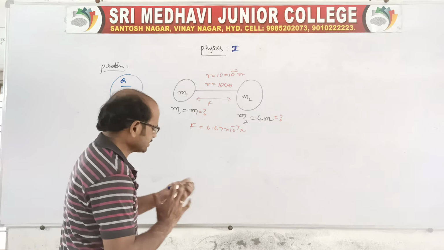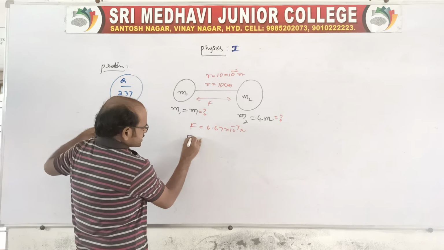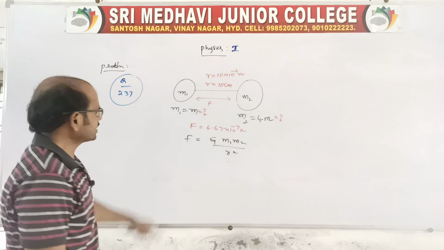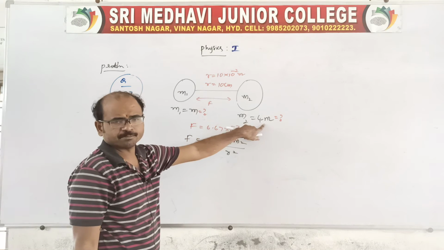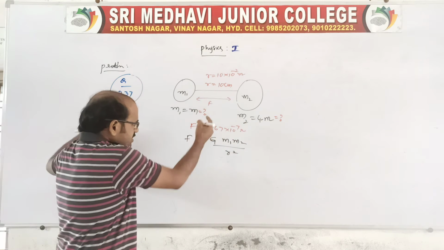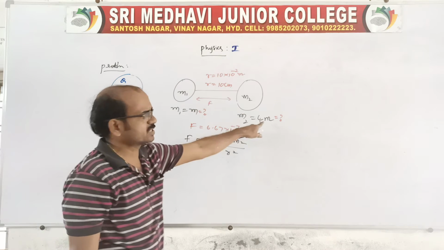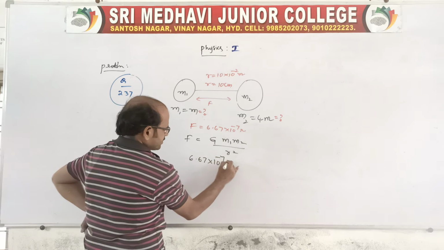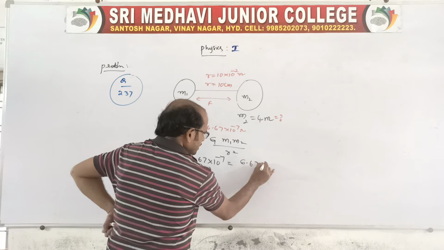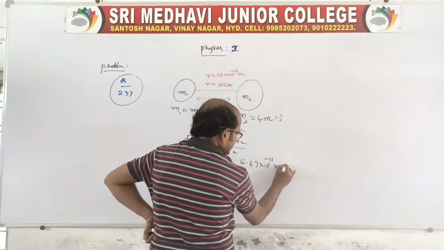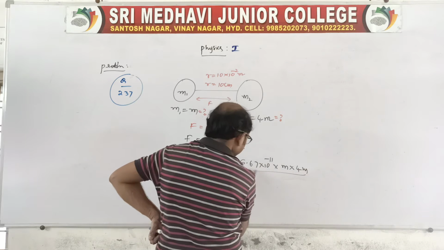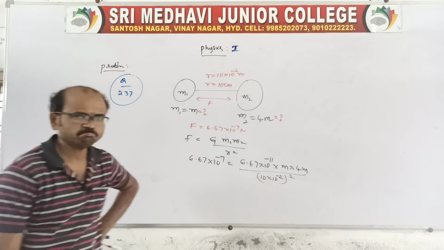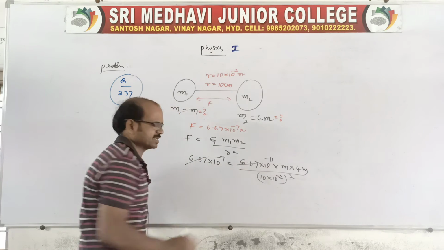So now we use the formula we know, capital F is equal to capital G M1 M2 by R square, of course. But here M1 is equal to M, M2 is equal to 4M. You write it directly. First you need to get M, then you substitute the M value, and we will get both balls' masses. So F is given as 6.67 into 10 power minus 7, is equal to capital G 6.67 into 10 power minus 11, M1 is M, M2 is 4M, by R which is 10 into 10 power minus 2, whole square. Of course, you cancel 6.67, which is similar.